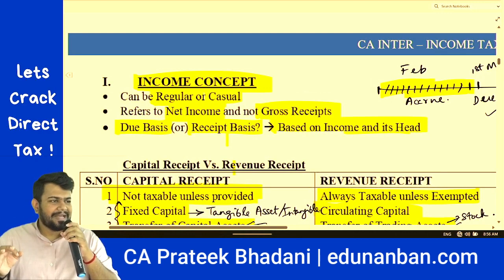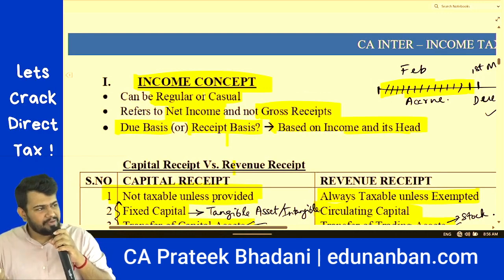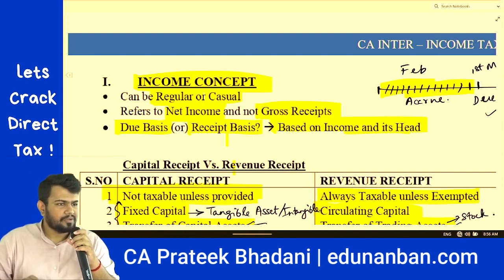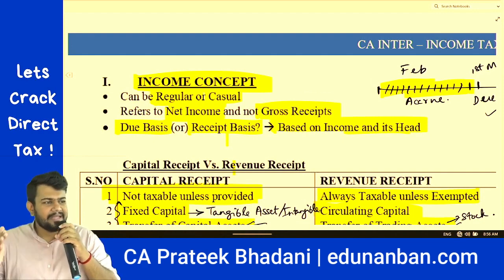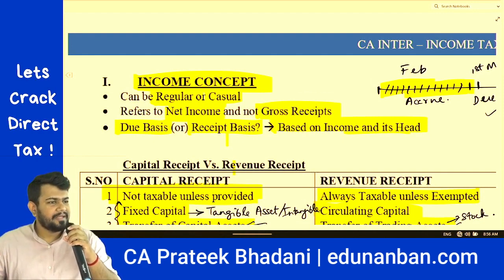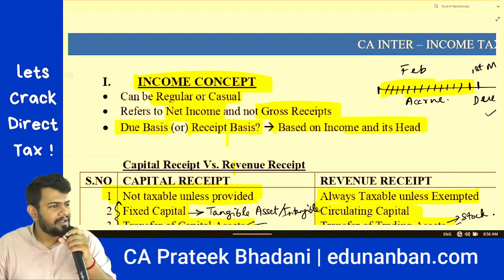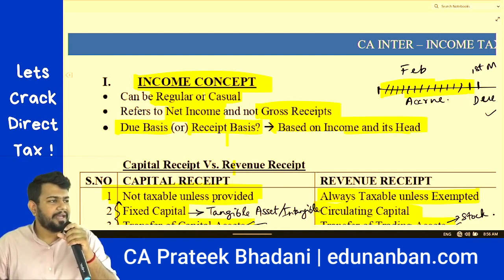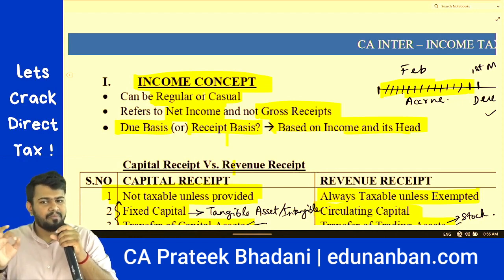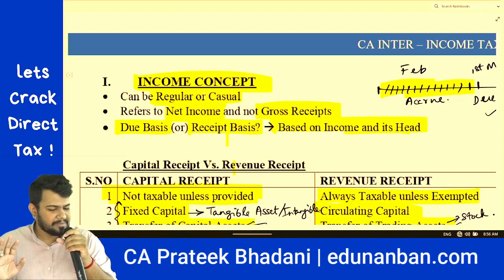As per the Income Tax Act, income can be regular income, and also casual income. If you get an income regularly over a period of time, then it's a regular income. Casual income means an income that you are only getting once in a while. For example, you won a lottery and got an income. That is a casual income. In the Income Tax Act, both types of incomes are taxable.